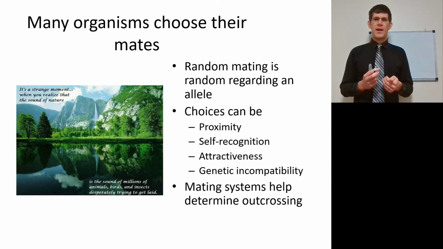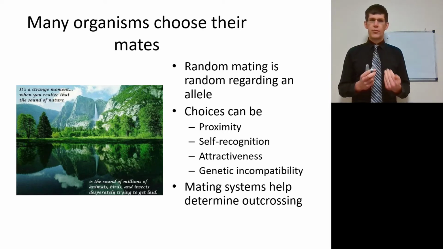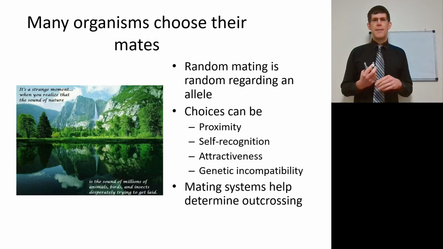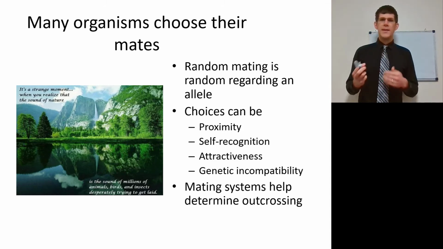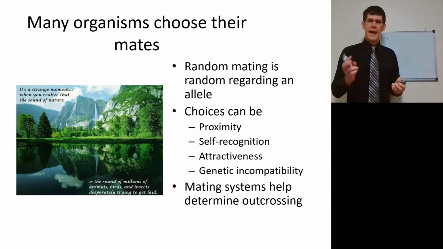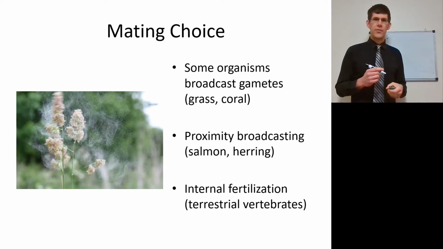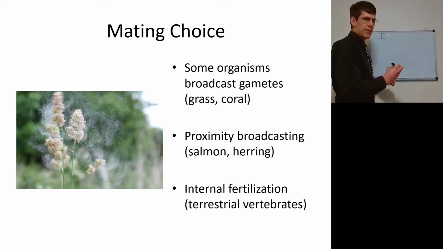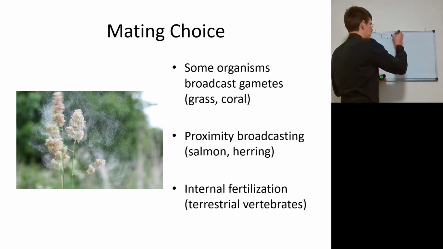It can be choices made on attractiveness, and we're going to circle back to that in the second part of this three-part lecture. And of course, it can be based on genetic incompatibility. So, mating systems are going to help determine the outcrossing of different organisms. So, for mating choice, let's think about different mating systems.